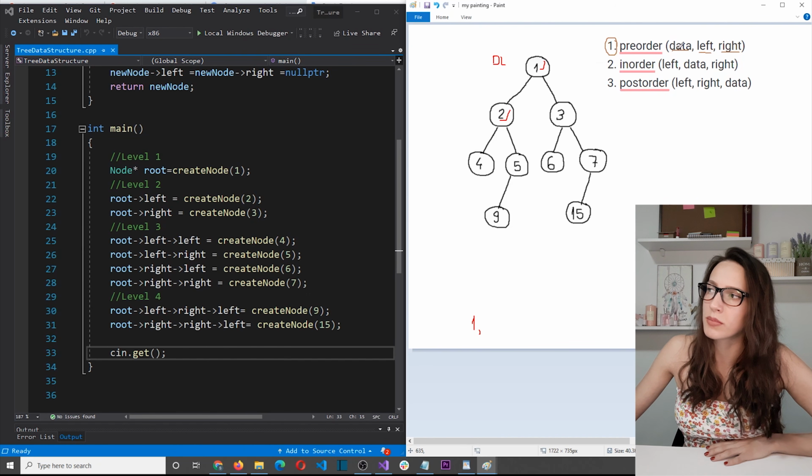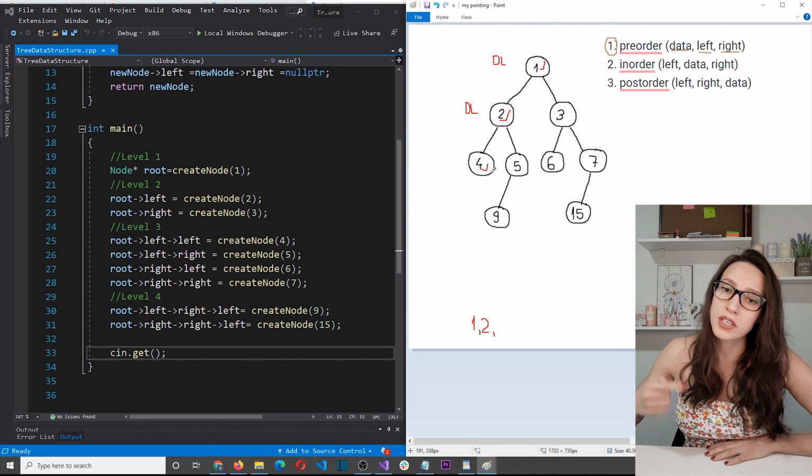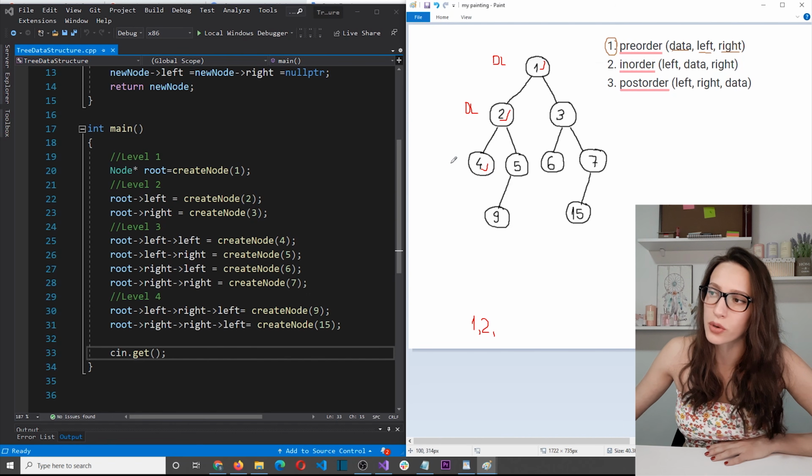And again, the algorithm says, please first manipulate the data. So I print number 2. And then it says go to the left child. So I'll put L here and I will go to the left child and restart the algorithm once more. So again, I manipulate the data. So I print number 4.